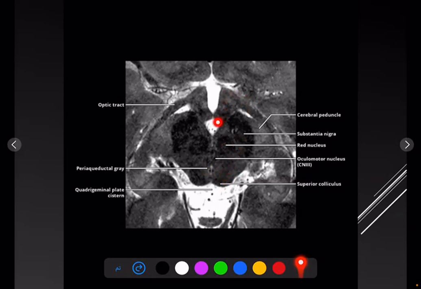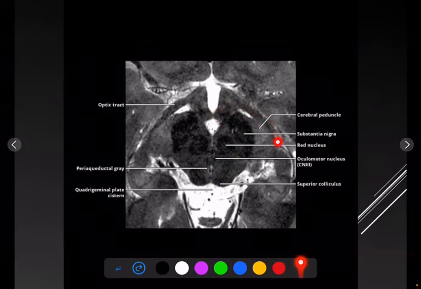The interpeduncular cistern, which is seen between the two cerebral peduncles, contains the oculomotor nerve and the terminal division of the basilar artery. The posterior cerebral artery runs in the ambient cistern, which is located lateral to the midbrain, in which also run the vein of Rosenthal and the trochlear nerve. And posterior to the quadrigeminal plate is the most important cistern, the quadrigeminal cistern, in which the vein of Galen forms from the joining of the two internal cerebral veins with the basal vein, and then joins the inferior sagittal sinus to form the straight sinus.